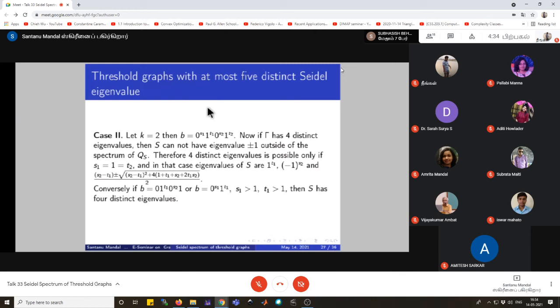And in that case, the eigenvalues of S will be 1 with multiplicity t_1 and minus 1 with multiplicity s_2, and the remaining two eigenvalues will look like this. And conversely, if we take the binary string b equal to this one, then we see that S will have four distinct Seidel eigenvalues.